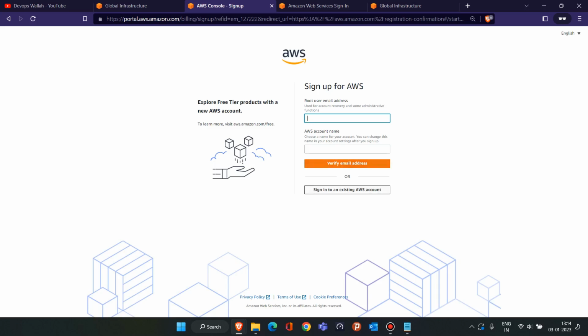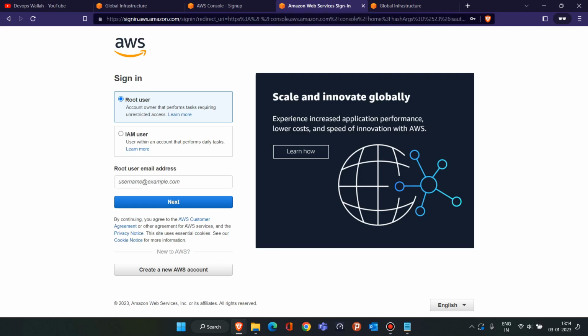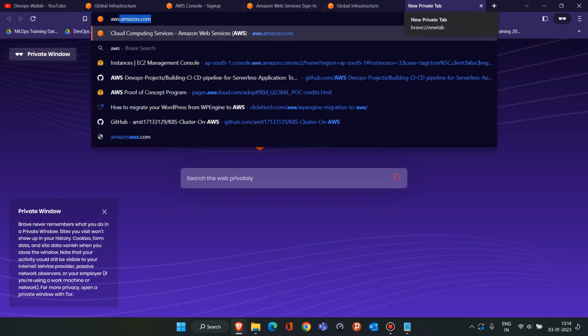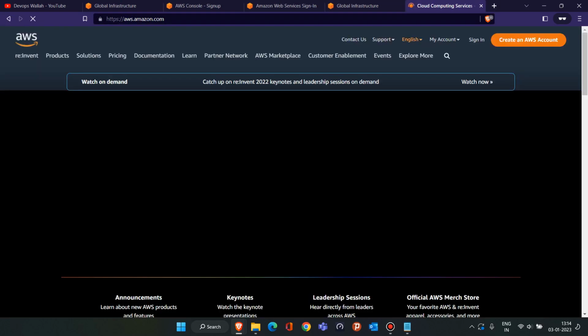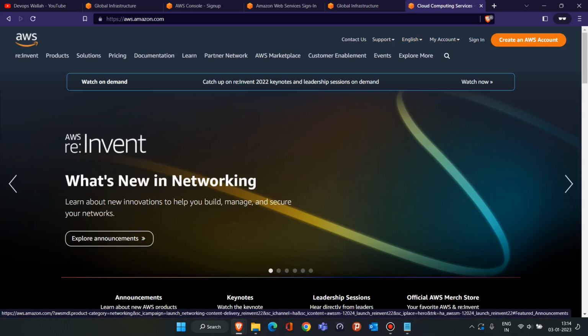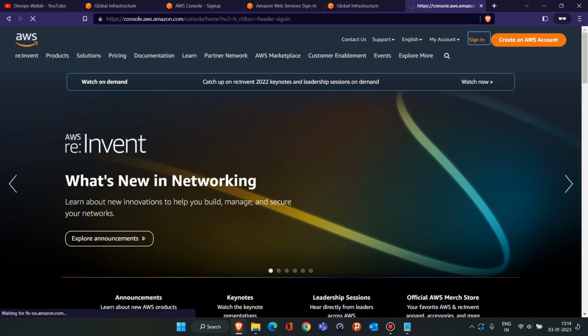Once your account is created, what you have to do is just search for aws.amazon.com. Okay, so this type of page will open, and once your account is ready and you have verified everything from your email, you have to click on this sign in page. Okay, once you click on this sign in page, let's wait for it to open.